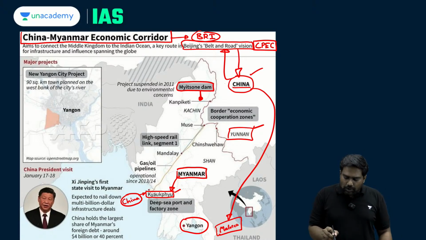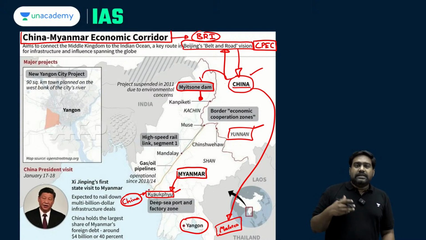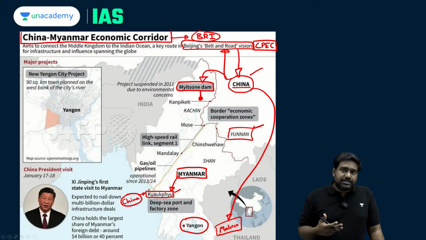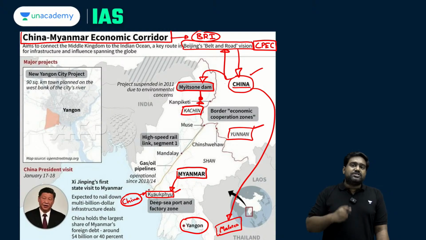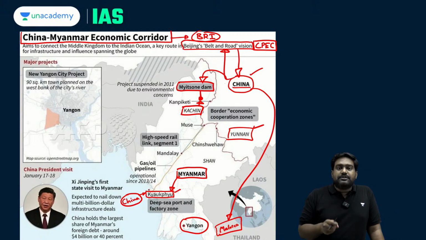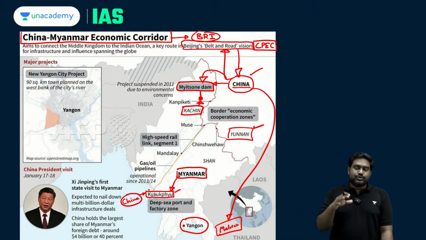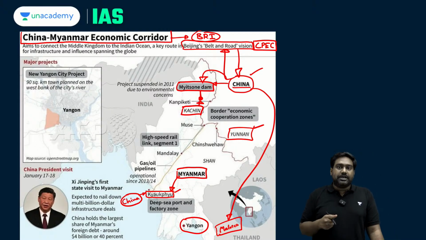This is a very ambitious project pushed by China, but until recently it had faced a lot of protests by the locals and some of the natives in the Kachin region, the Kachin ethnic group. They had opposed this project as well. But recently it was reported that Myanmar's military regime has revived the project and China is behind its revival. China wants to execute the Mitsone Dam project, which will generate hydroelectric power.